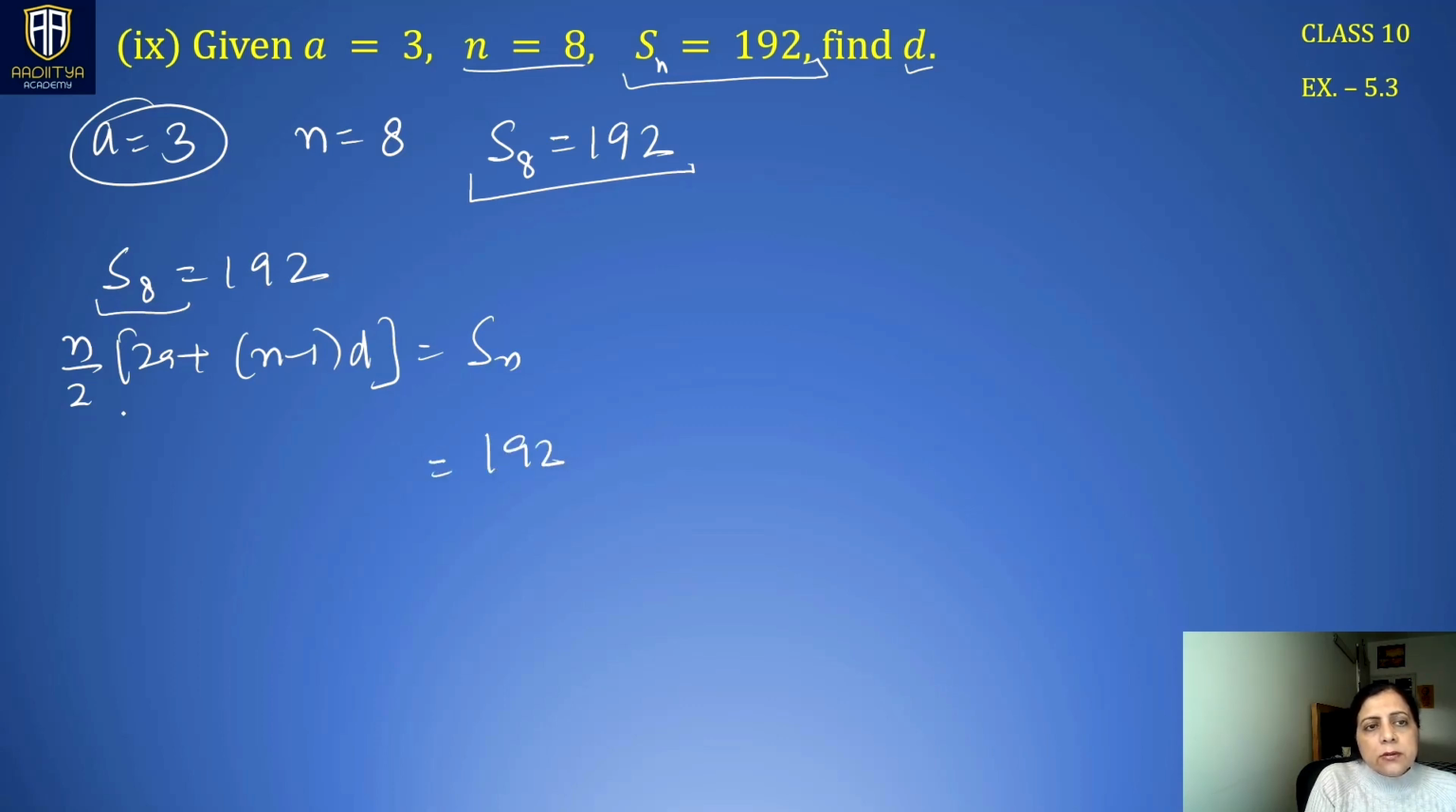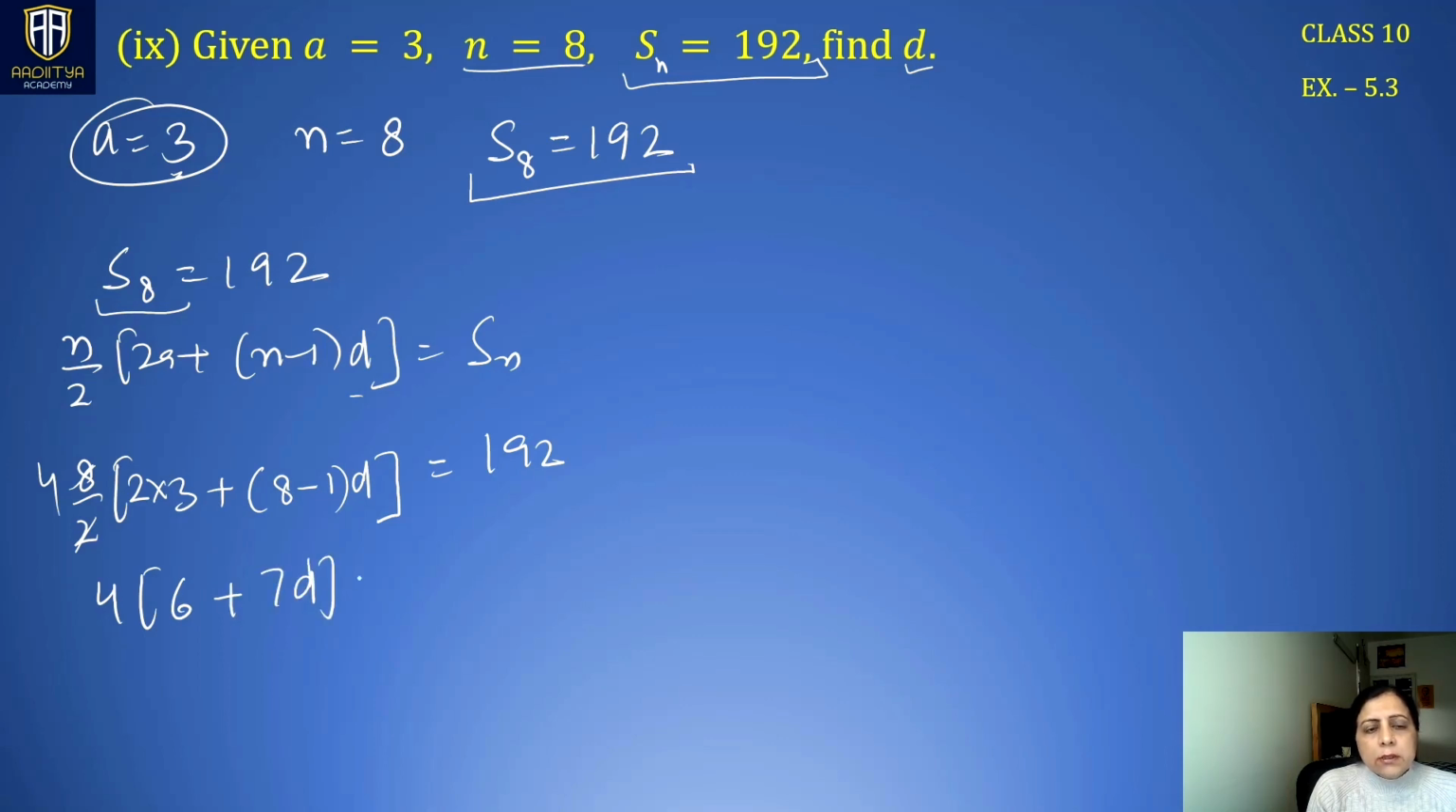n is 8. So 8 by 2, 2 times a. a is 3. n we have 8 minus 1. d we have to find. This is a very simple question. We have only one thing to find, which is available in this one equation. So this becomes 4 multiplied by (6 plus 7d) is 192.